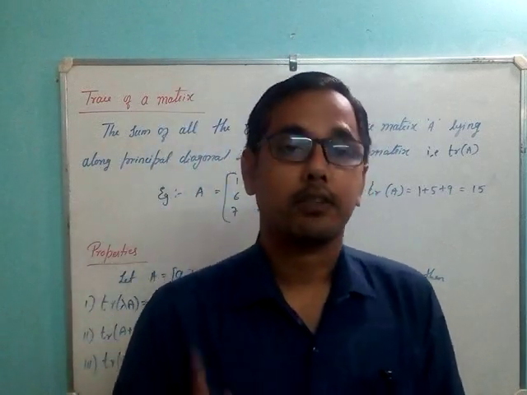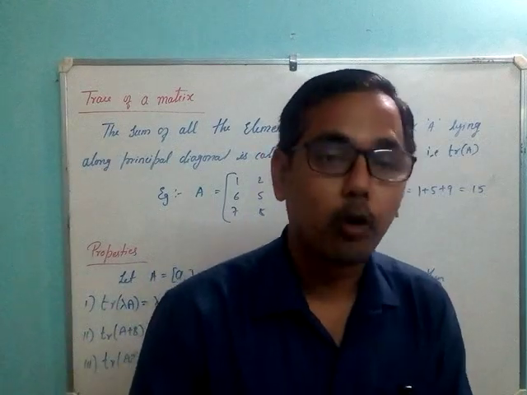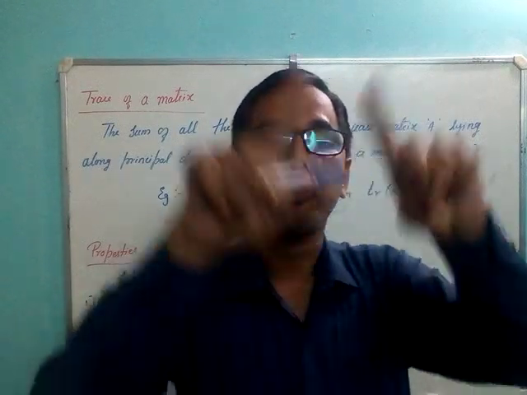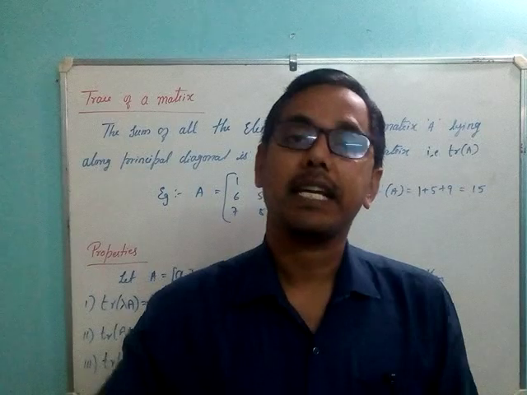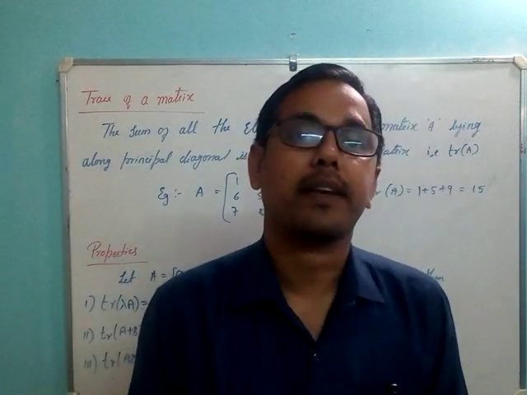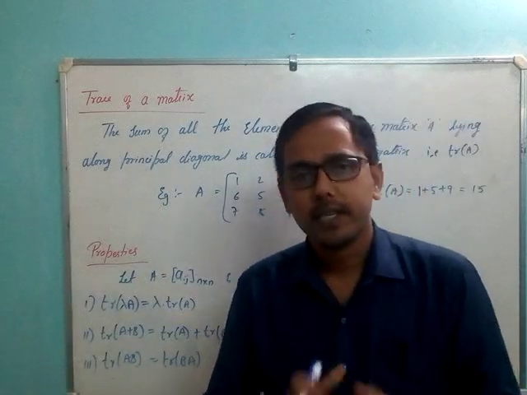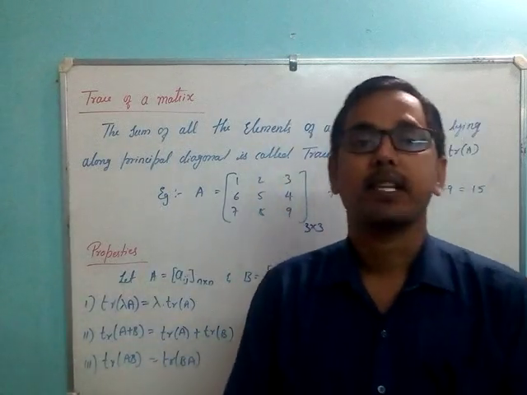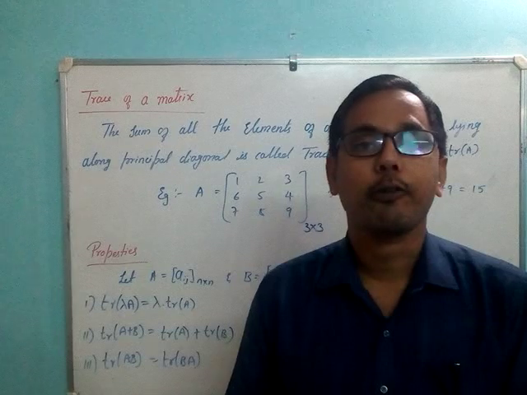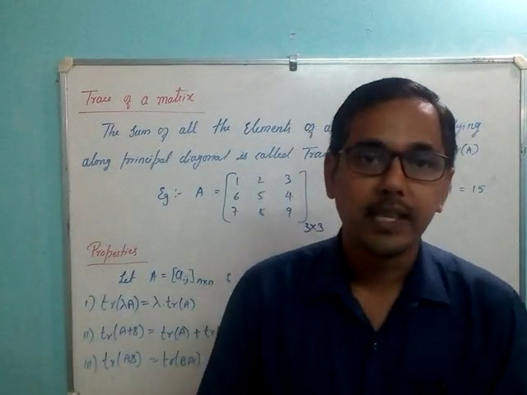Why? Because first we need to calculate the cofactors, right? Then we need to form the cofactor matrix. Then we need to take the transpose of the cofactor matrix. Then we end up with the adjoint of the matrix. So it is a lengthy and tedious process, but there is definitely a simple trick for that, which we are going to discuss in upcoming sessions.